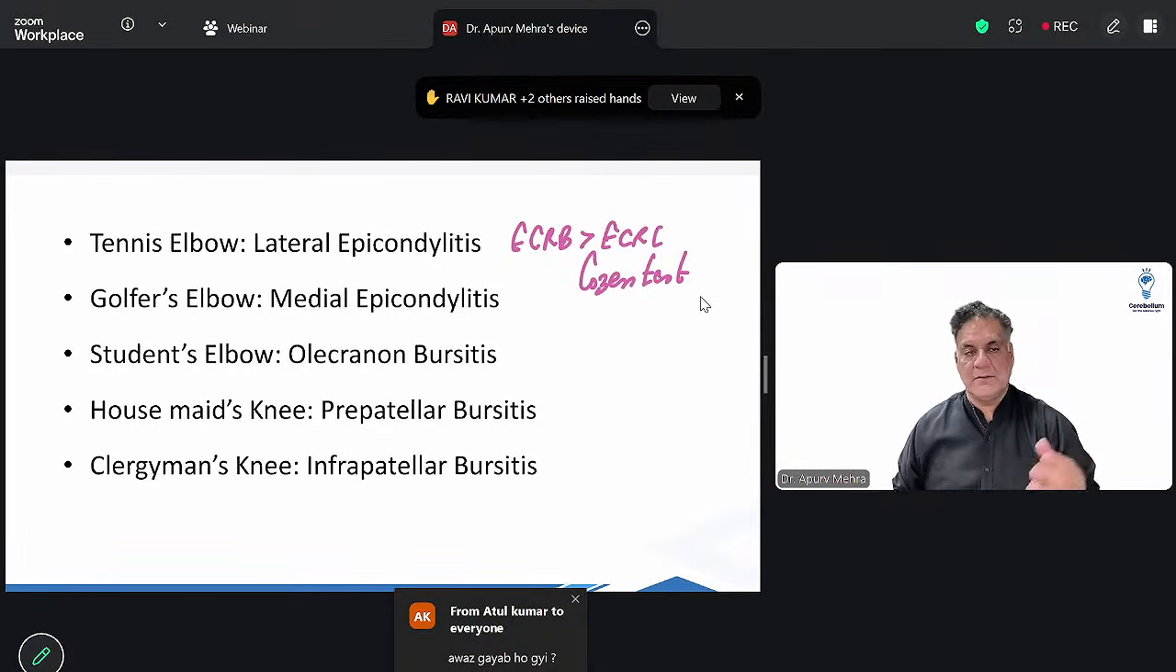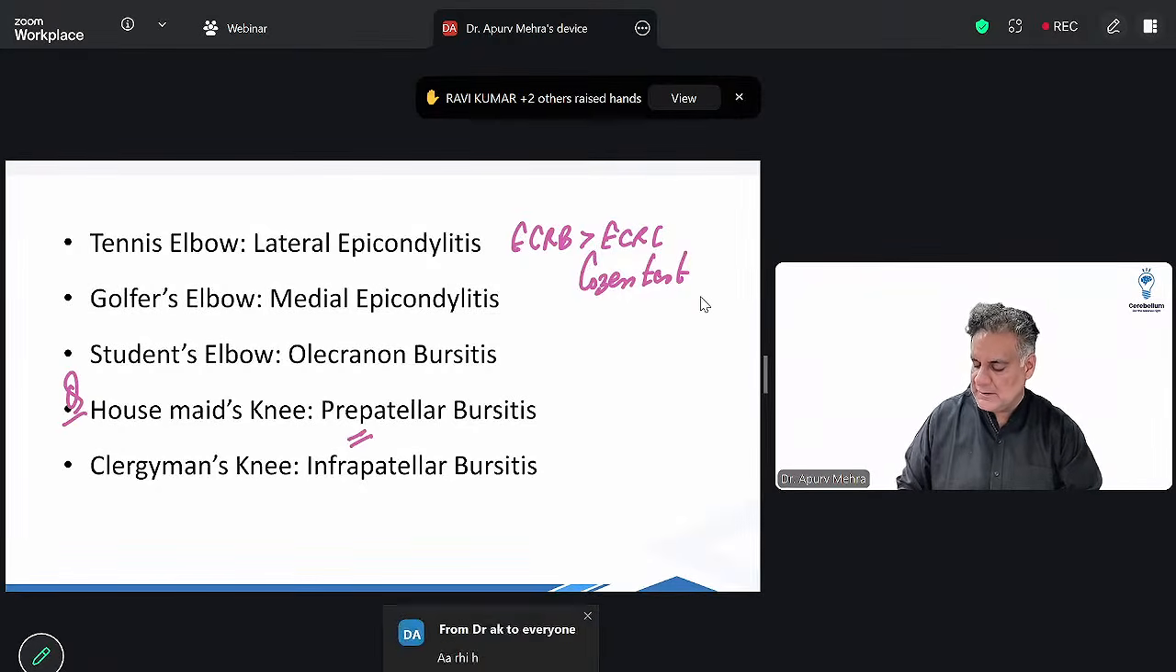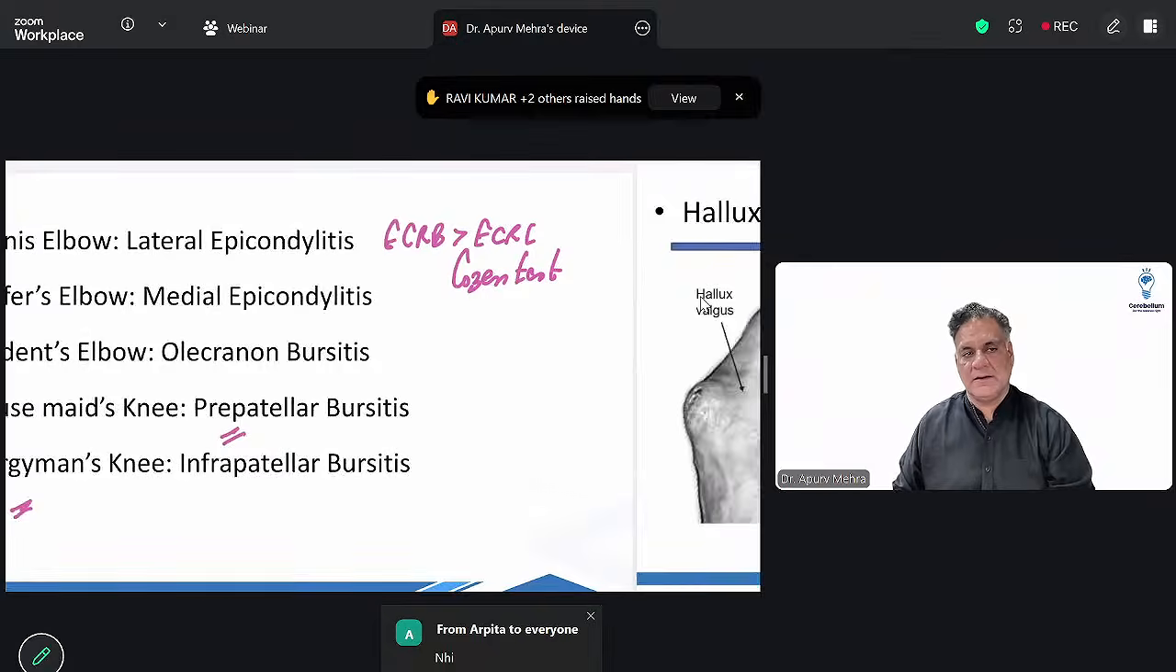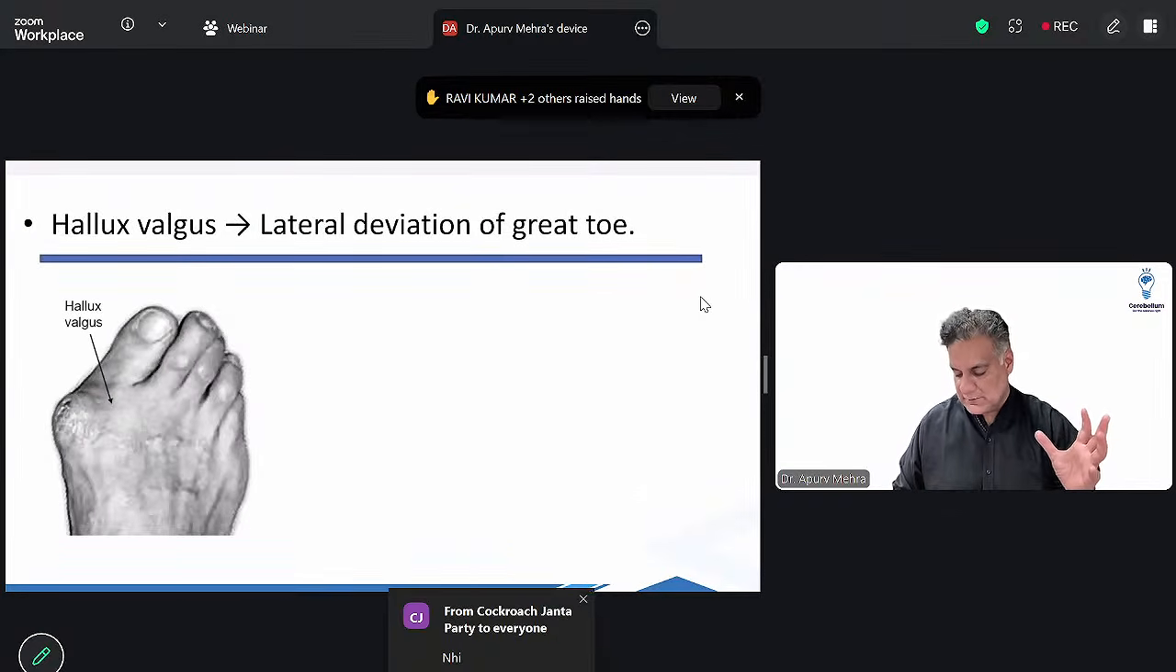In golfer's elbow, there's medial epicondylitis. Student's elbow is olecranon bursitis. ये MCQ आता है. Housemaid's knee is prepatellar bursitis. Clergyman's knee is infrapatellar bursitis. Lateral deviation of great toe is hallux valgus.